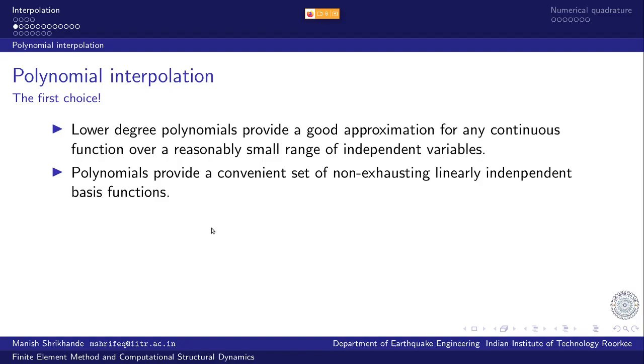And polynomials provide a very convenient set of non-exhausting linearly independent basis functions. We can keep on adding more and more higher degree terms to the approximation, and we never need to worry about the possibility of two terms being linearly dependent. They are by definition linearly independent terms, different powers of the monomial terms: 1, x, x square, x cube, they are all linearly independent.